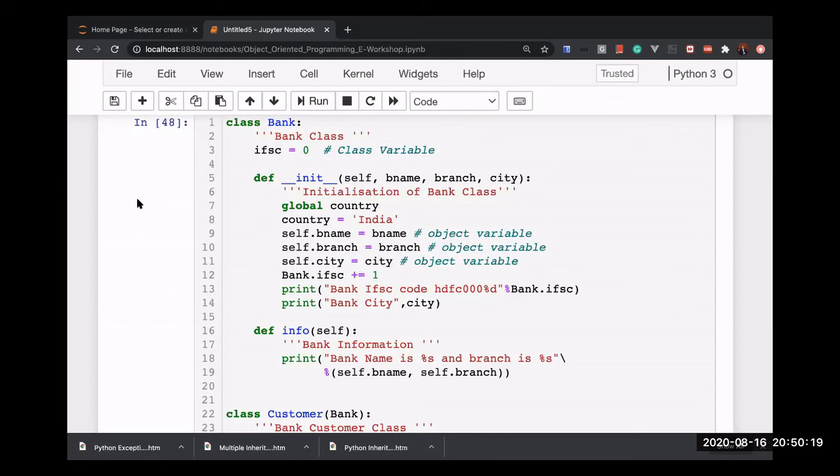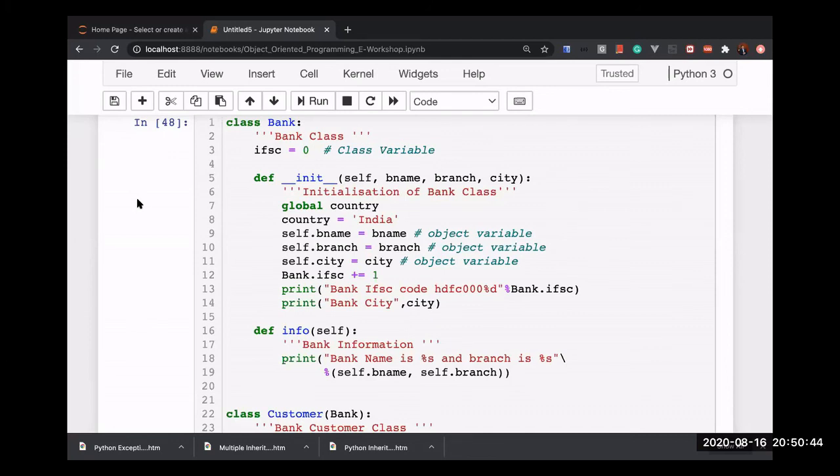Now I have one question coming, which I received from Anshul. If we define a customer class, and you have another class having an info method, how can you access it by ignoring the superclass info method and the customer class info method? Yes, we can have one more class, but then we are going to inherit the bank class only.